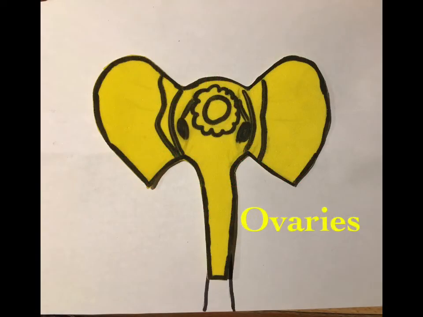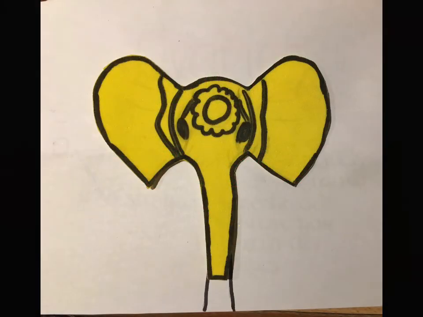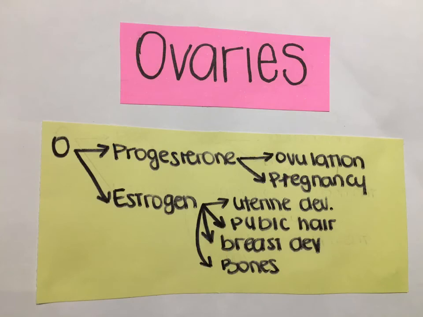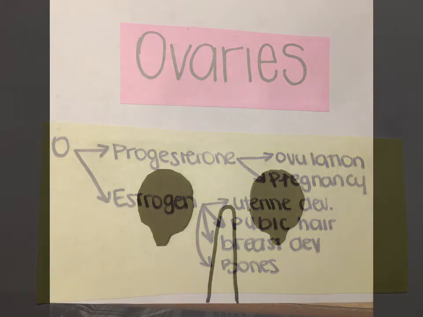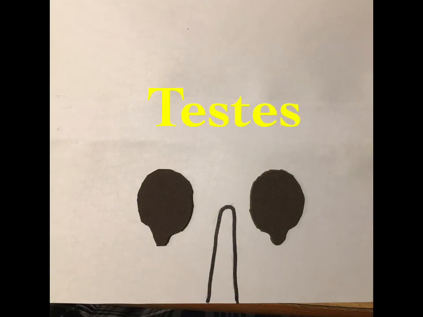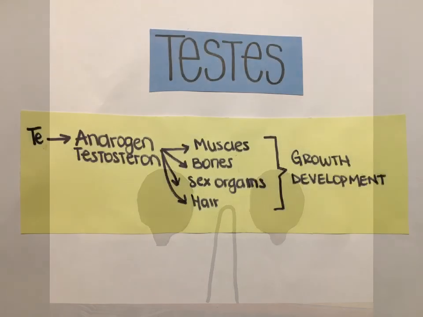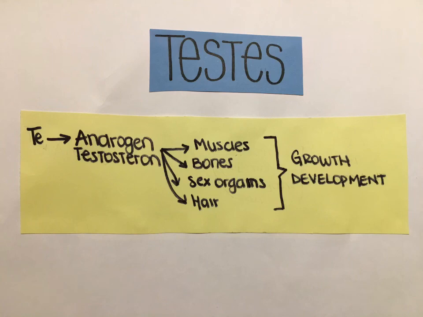In women, we can find the ovaries that produce two hormones. One is the progesterone that is present during ovulation and pregnancy, and the other one is estrogen that triggers the development of the uterine and the breast and the growth of pubic hair and bones. While in men, we can find the testes that produces testosterone that has an effect on the development and the growth of muscles, bones, sex organs, and hair.